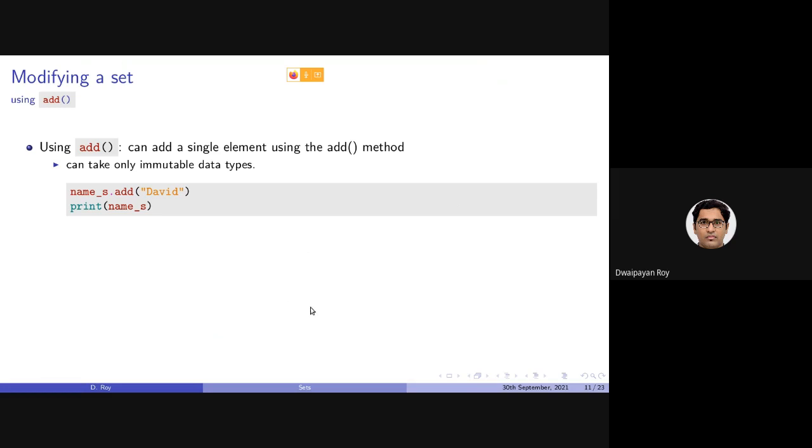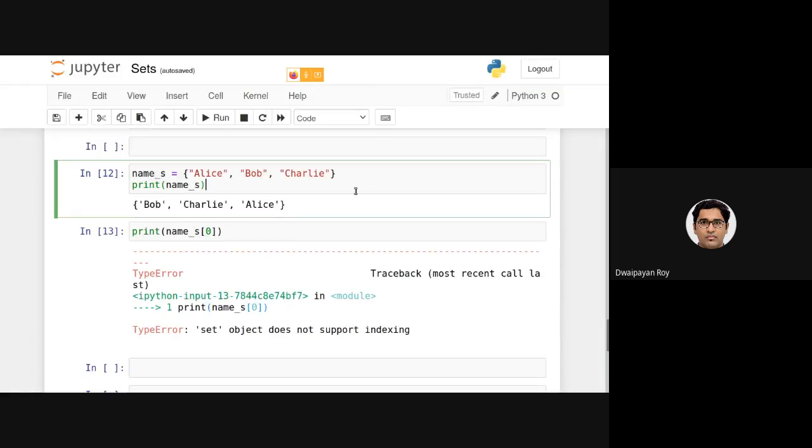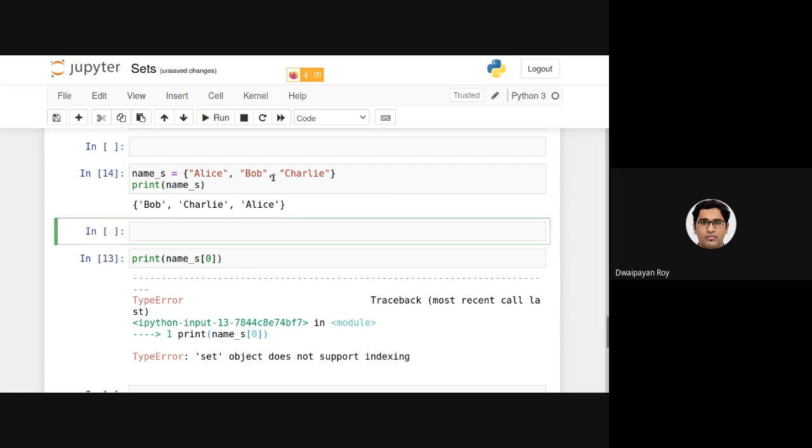Given a single element as the parameter, if we invoke this add function on a set, the element will be added to the set. Now let's look at this. So this was the set, containing Alice, Bob, Charlie, and Alice.